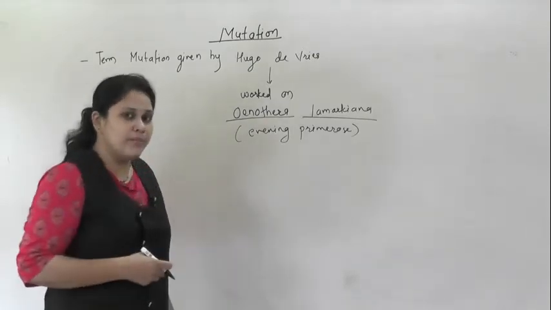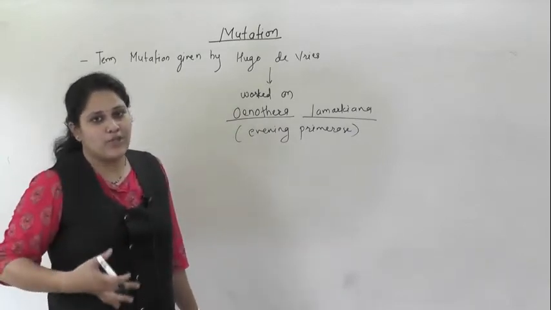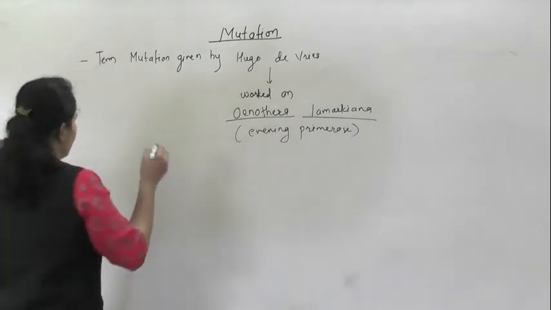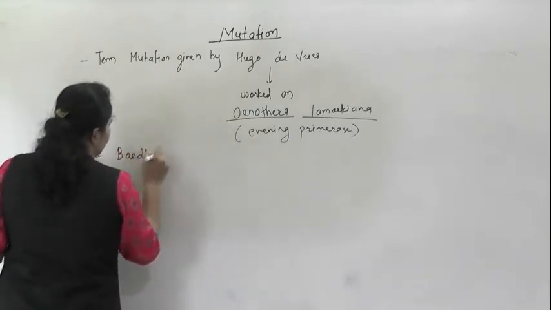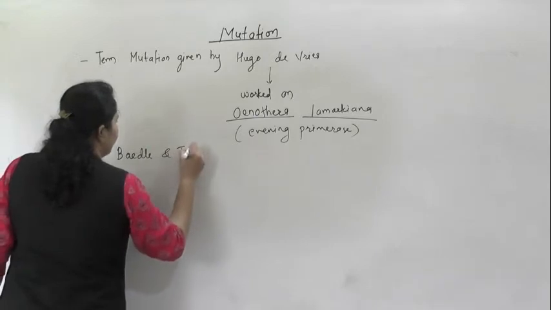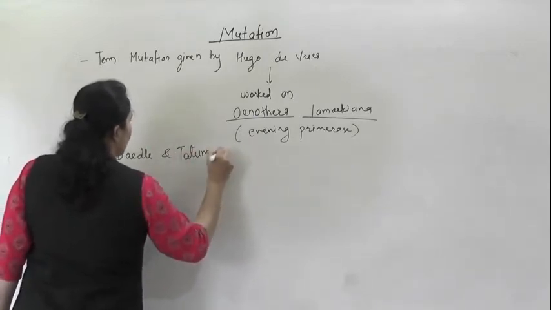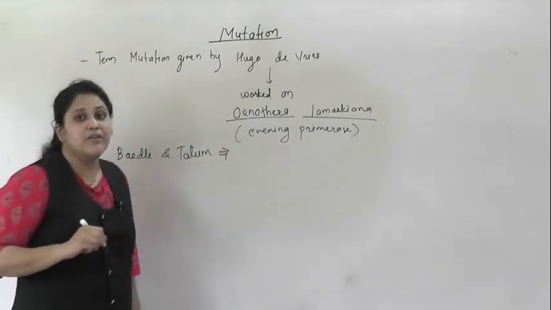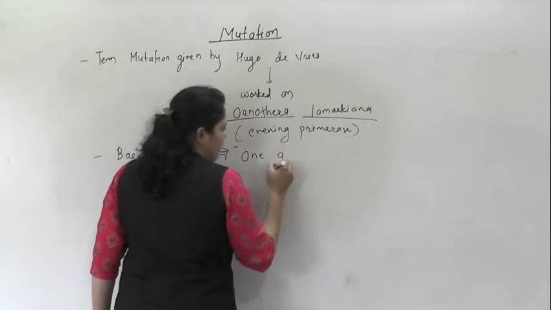Afterward, two more important scientists who contributed greatly in the field of mutation were Beadle and Tatum. MCQs come on this. Beadle and Tatum gave the concept of one gene, one enzyme.